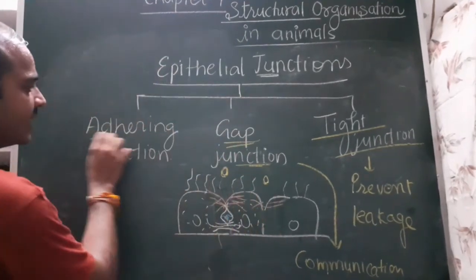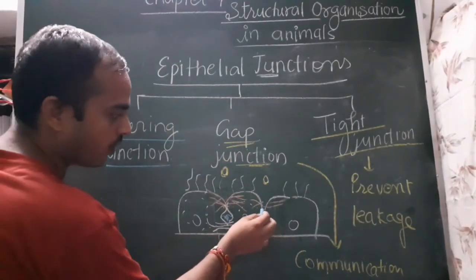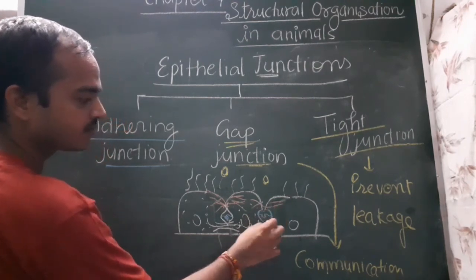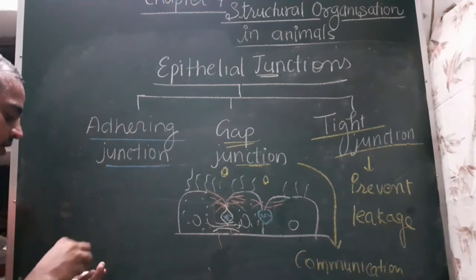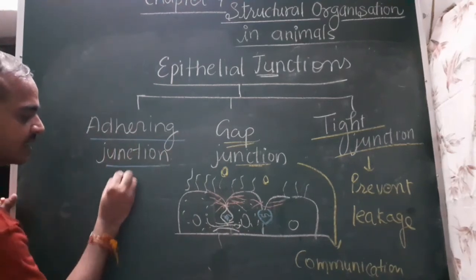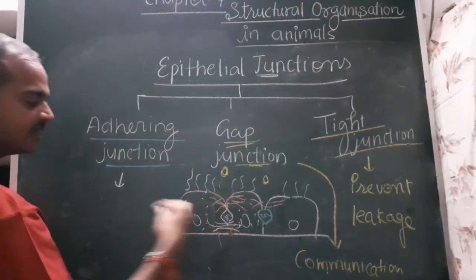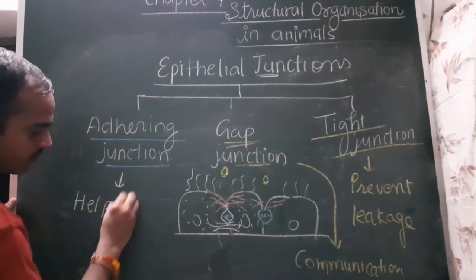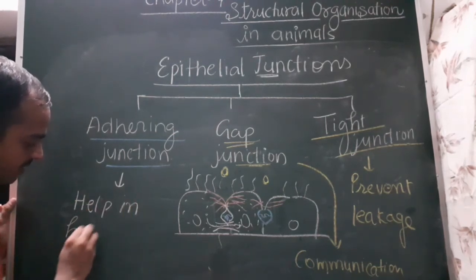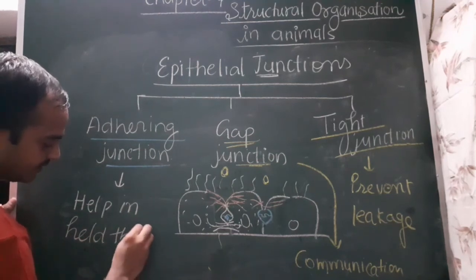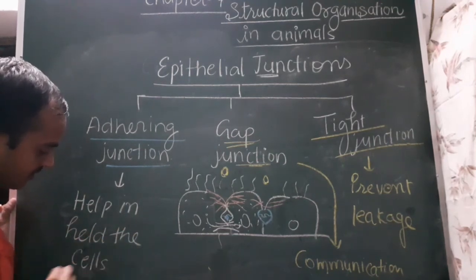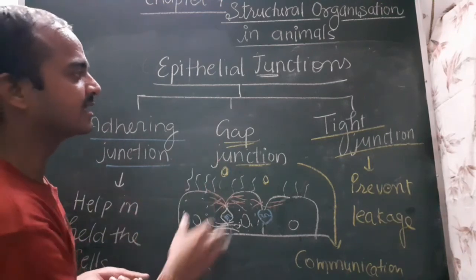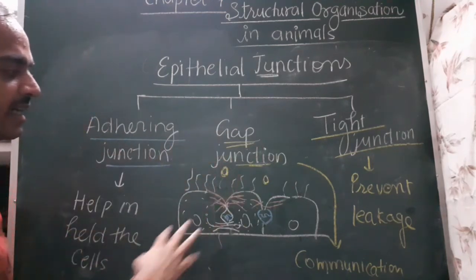You can see this is like a hook. So due to the adhering junction, the cells are held with each other. Okay, so these are the epithelial junctions: tight junctions, gap junctions, and adhering junctions.